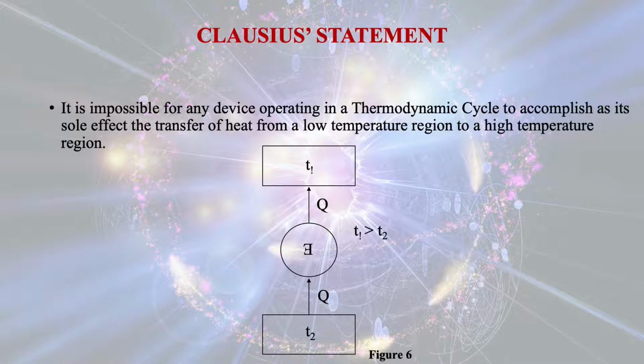It is a reverse engine, and what it is doing is continuously transferring heat from a low temperature region to a high temperature region. But the Clausius statement says that it is impossible for any device operating in a thermodynamic cycle to accomplish, as its sole effect, the transfer of heat from a low temperature region to a high temperature region.